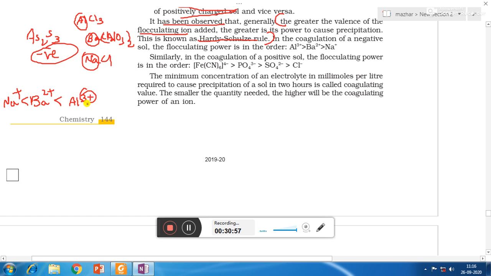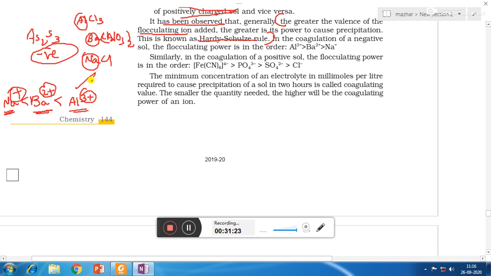So the one which has more charge will have more coagulating power. Al3+ has more coagulating power, which means it can coagulate arsenic sulfide to more extent. Ba2+ has less charge or less valence, so it will be able to coagulate arsenic sulfide to less extent, and Na+ will be able to coagulate As2S3 to even less extent.